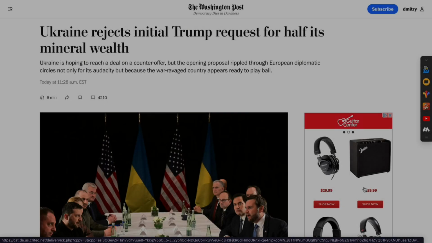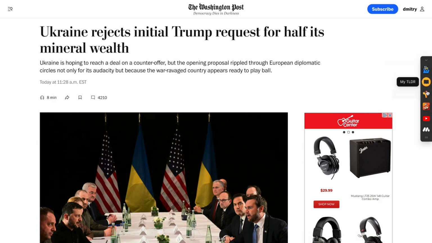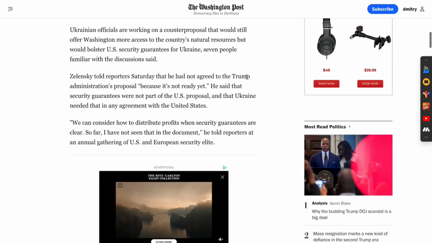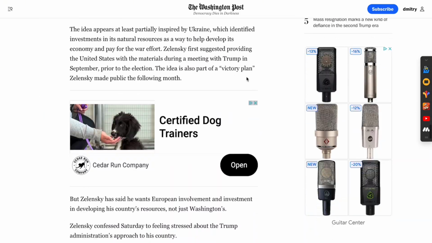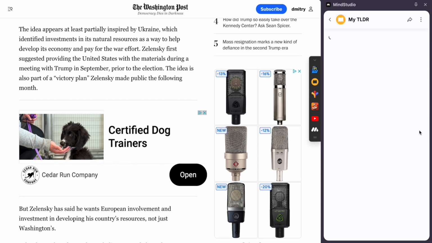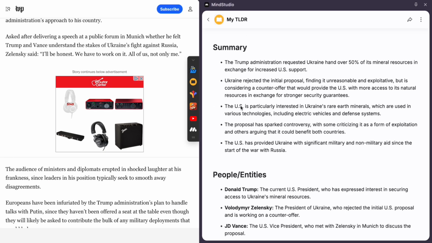Hey, I want to show you guys some new AI superpowers that I've got because of this Chrome extension that I'm running over here. Let's say I'm on a Washington Post story and it's this long article. All I need to do is click this little button and it opens up this side panel and uses a MindStudio AI agent to create this summary. You can stretch it out and make it larger.